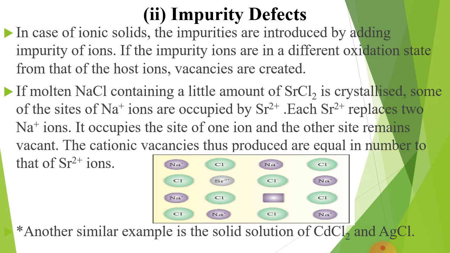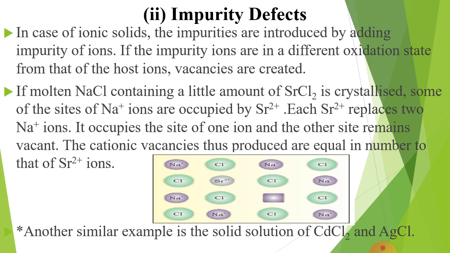Let us take one example to understand. If molten NaCl containing a little amount of SrCl2 as impurity is crystallized, some of the sites of Na+ ion are occupied by Sr2+, as Sr has 2+ charge and Na has 1+ charge.